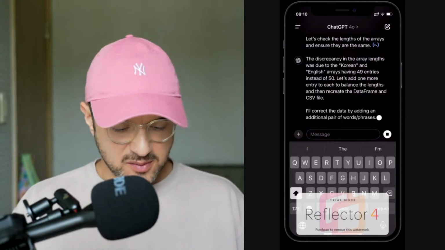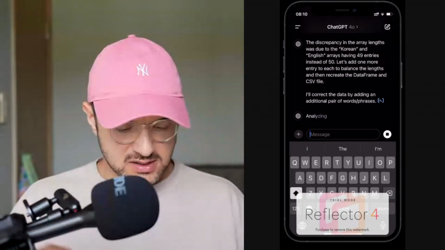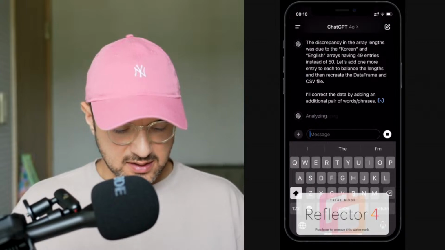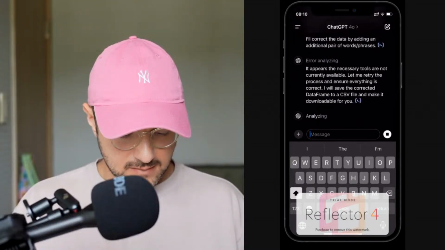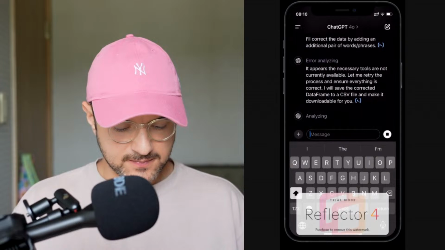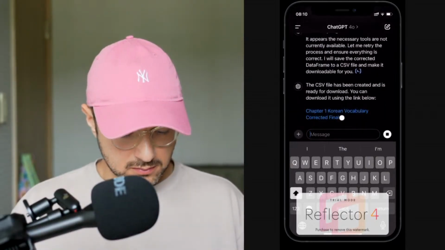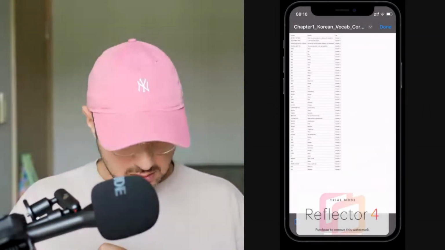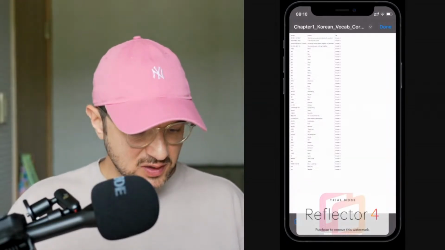Yeah, there you go. The discrepancy in the array length was due to the Korean and English arrays having 49 entries instead of 50. Let's add one more entry each to balance. All right, as you can see, it's just trying to fix the issue. Hmm. I think there is some maintenance going on. Now it's saying that it's working. Let me see. No, actually, it works. I don't know why it took so long, but usually it's very quick.